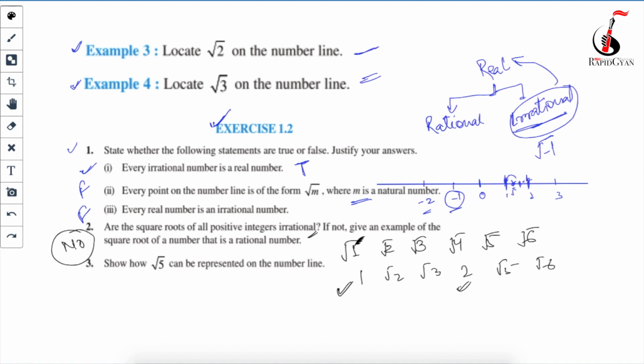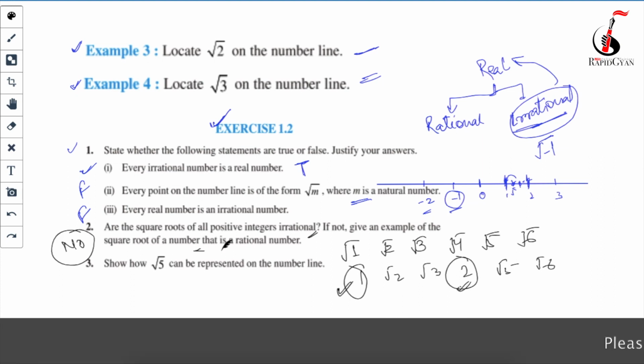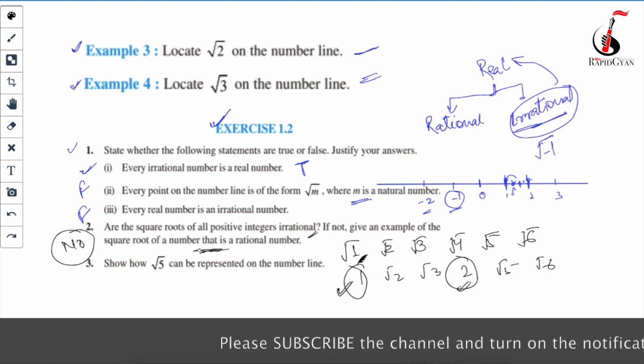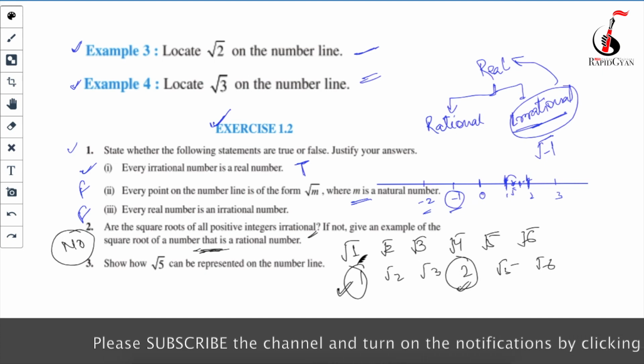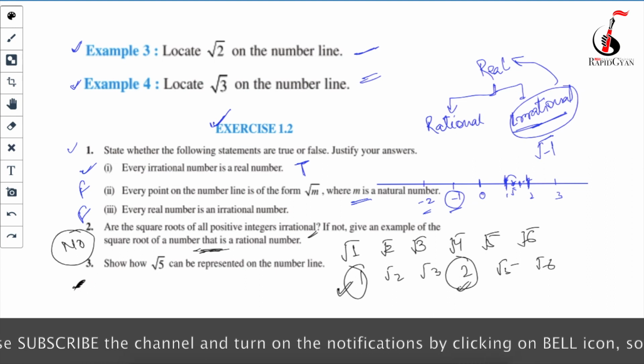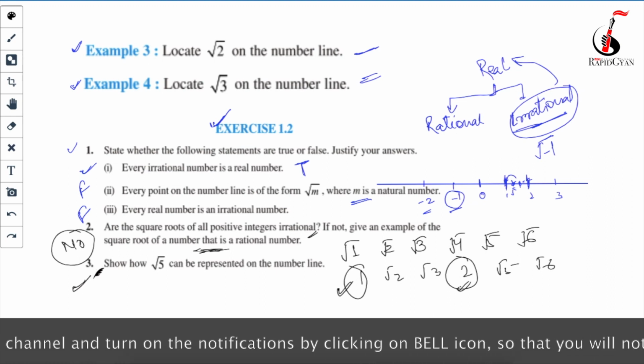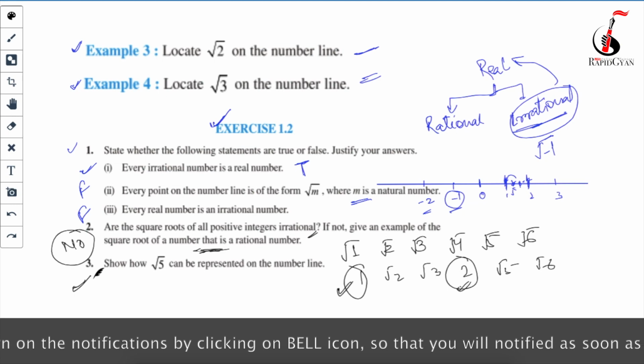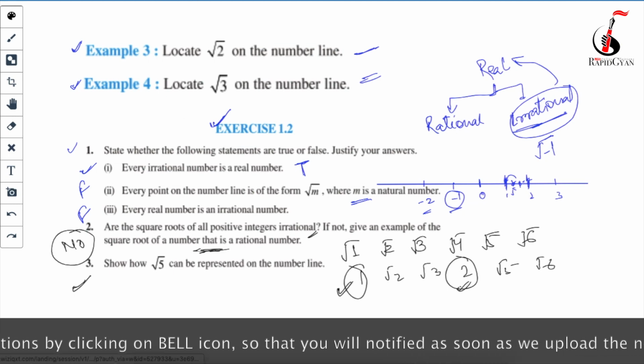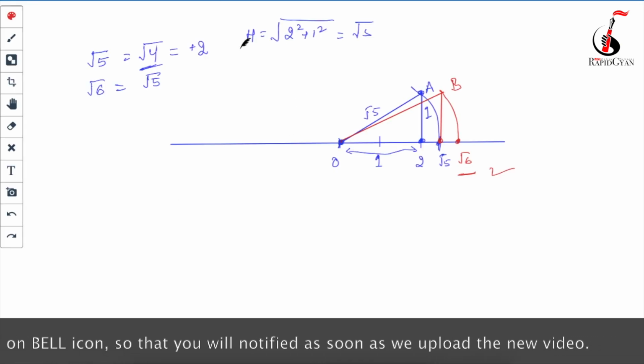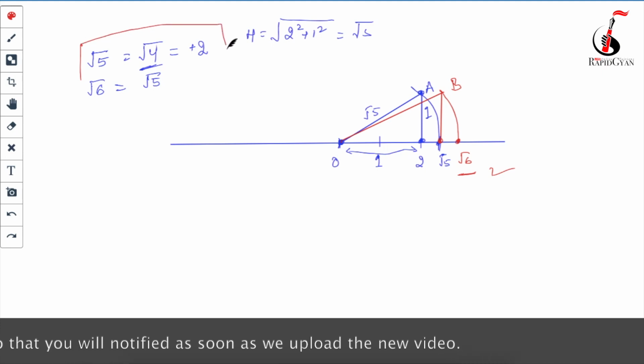So if you have to give an example, you can give this example and this example. You can give the example of under root 4, under root 1, under root 9, any complete square number. Now your third question is: how can under root 5 be represented on the number line? I have told you in the video how to represent under root 5 on the number line.